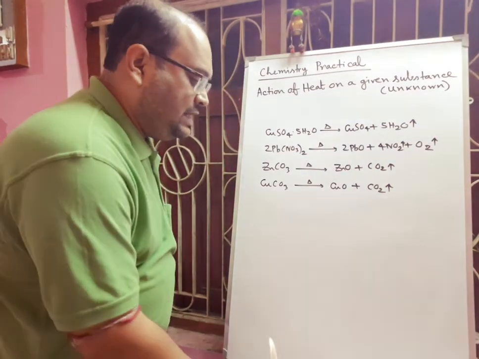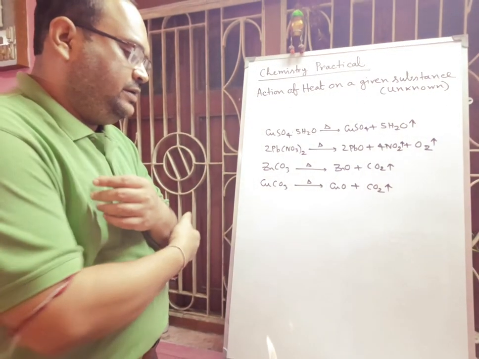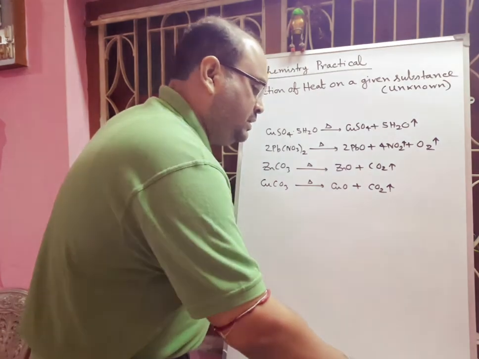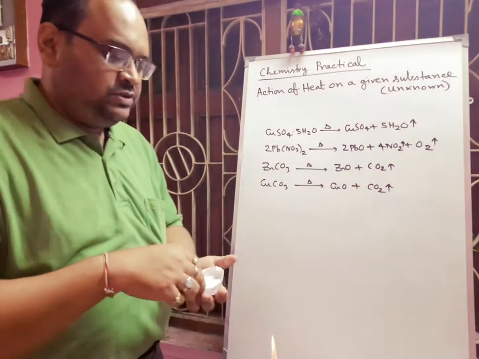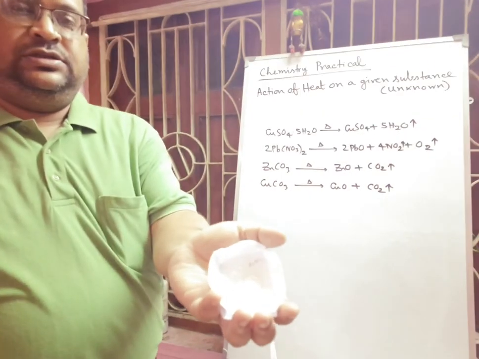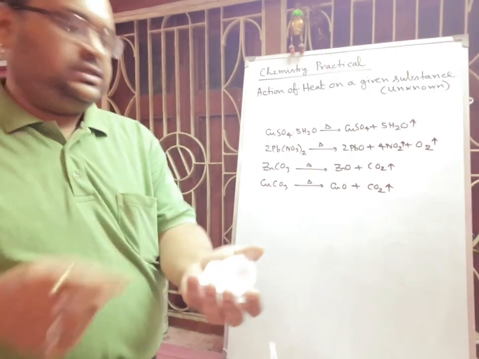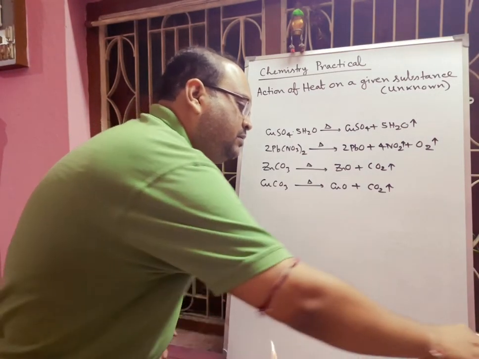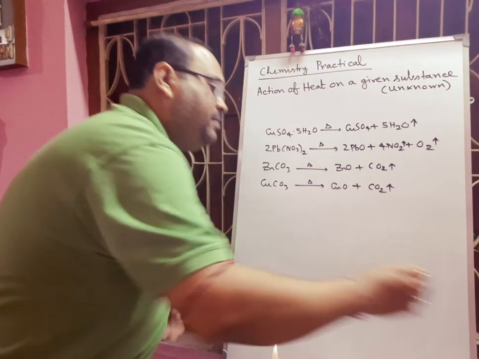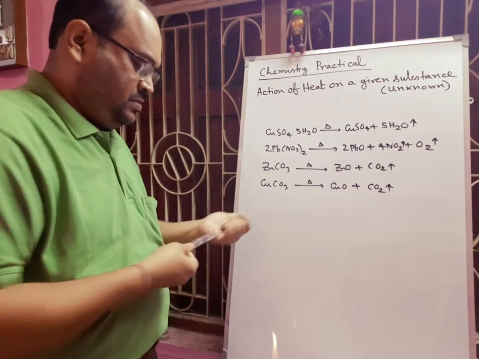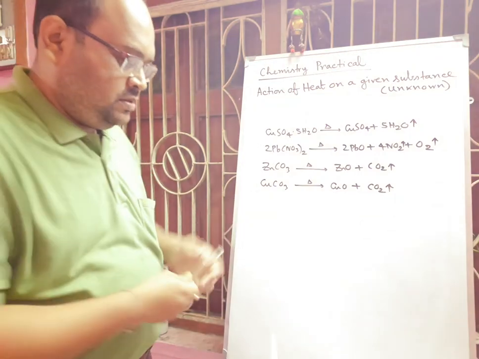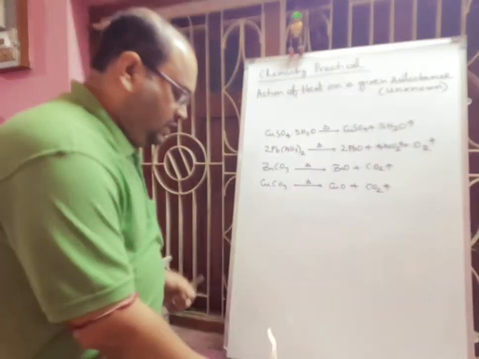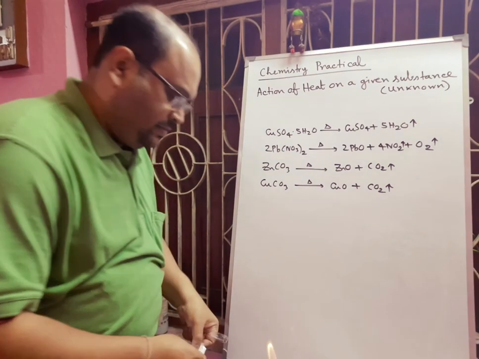Next we will take another solid compound, that is zinc carbonate. First it will be unknown. You see that it is a white color solid. Again we have to take one test tube, and then you have to take a little bit of this sample.